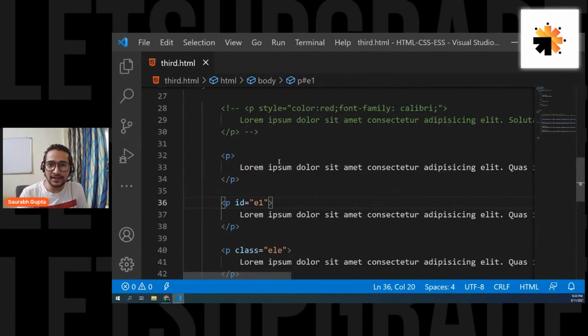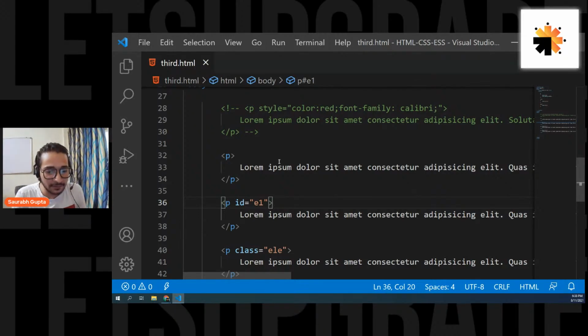Okay. So the rule is you should never give the same ID to multiple elements, and you should also never give multiple IDs to a single element, because ID is for unique identification. But you can give classes. For classes, you can give the same class to multiple elements, and you can give a single element multiple classes. But IDs are for unique identification. So you should always give one ID to one element, and you should never repeat that ID for any other element. That's not a good standard.